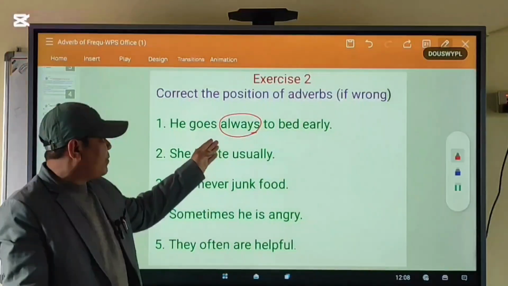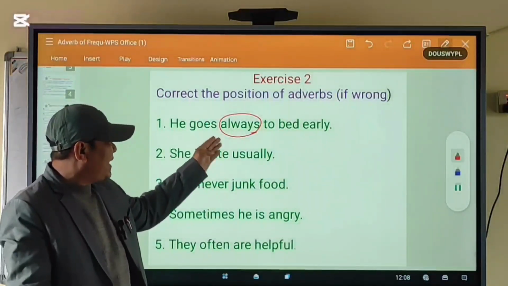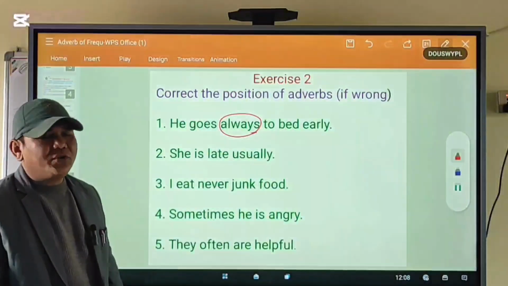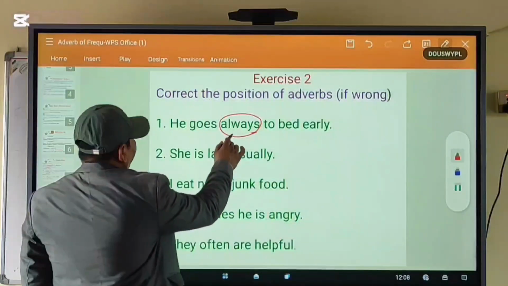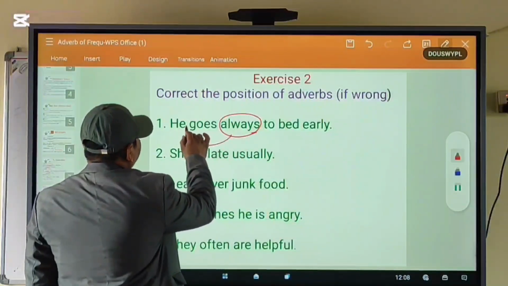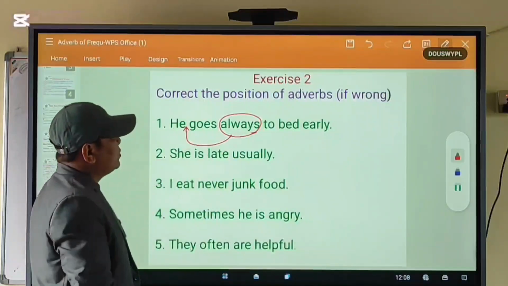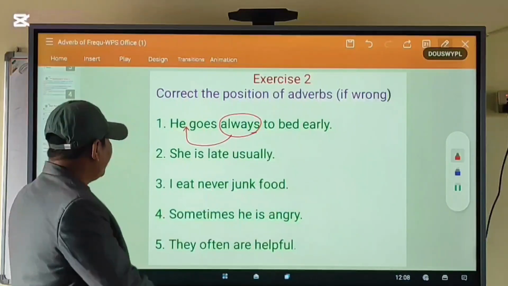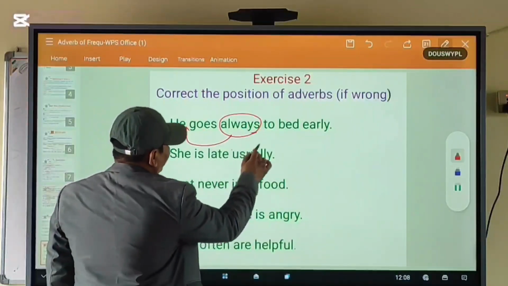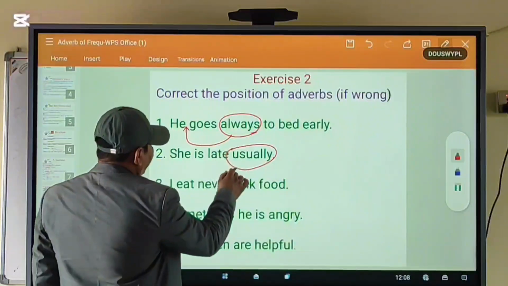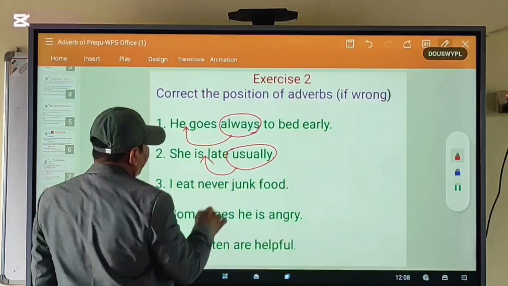Okay, he always goes to bed early. Okay, she is late usually. Okay, she is usually late.